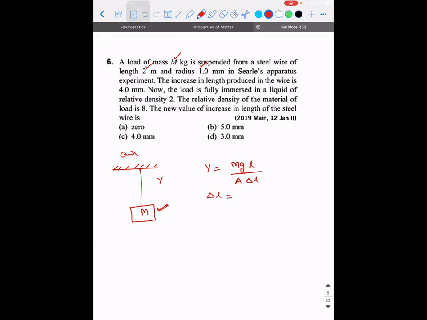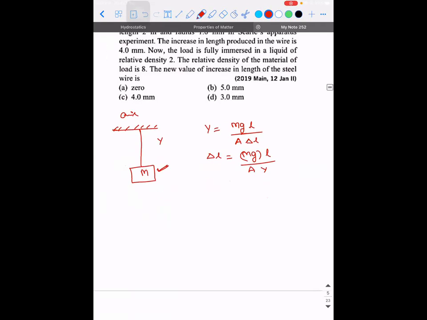So delta L is equal to mg, that is the force, multiplied with the original length, divided by the area of cross section multiplied with the Young's modulus. This is the general formula. So in air, if I call it delta L1, it will be equal to mg into L, it is still going to be L only, divided by area of cross section into Y. Am I clear, guys?